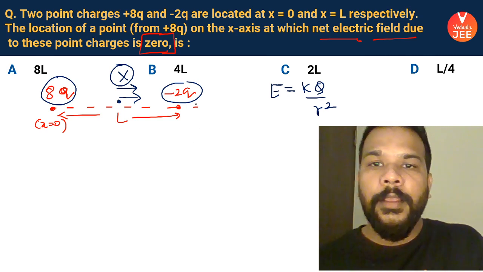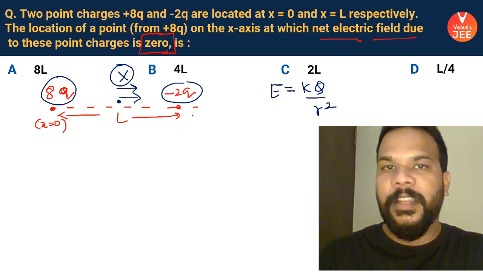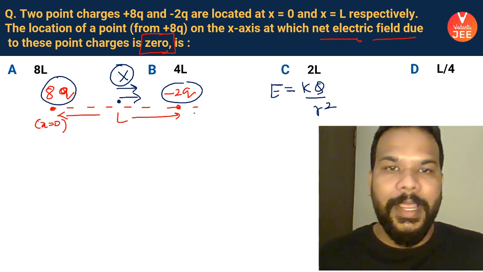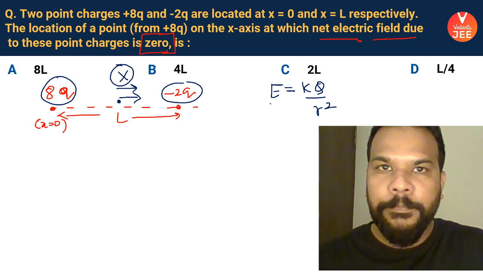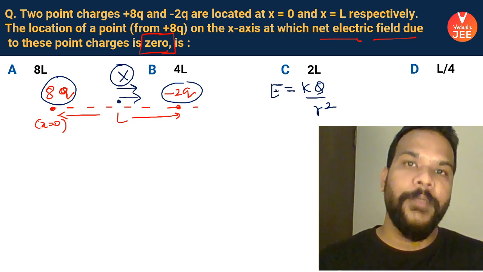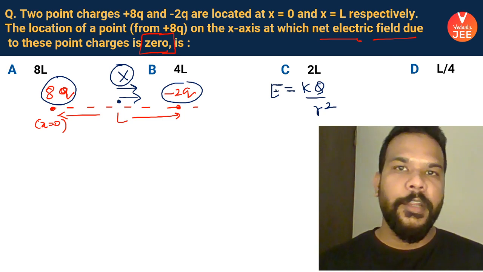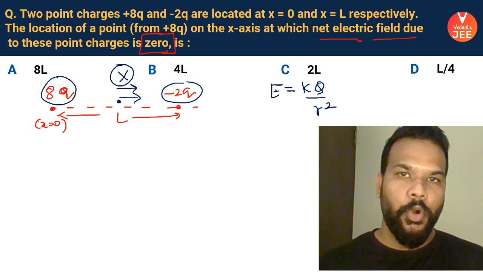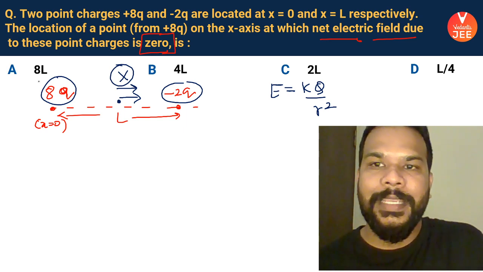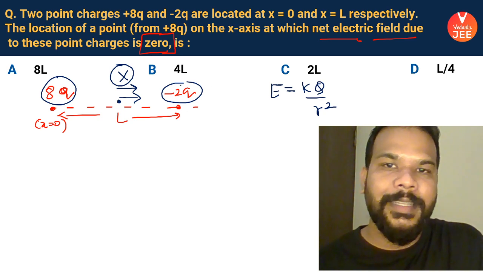On the other hand, that point will have electric field zero, but that point has to be closer to the charge with lesser magnitude. Yes or no? Usually, if I try to relate it with the same kind of problem that we used to solve in gravitation, we used to find the null point where the gravitational field due to moon and earth becomes zero. So I hope you remember that point used to be closer to moon. So you can see that this is like earth and this is moon, but only that because this is negative charge.